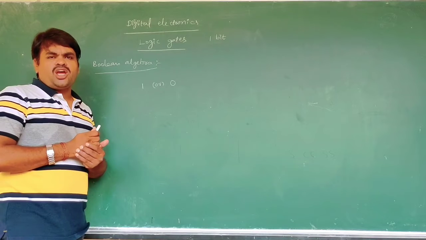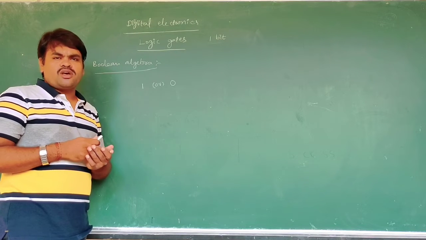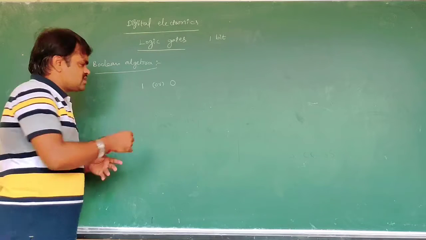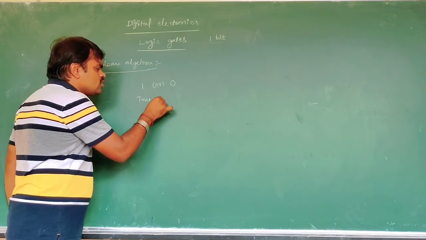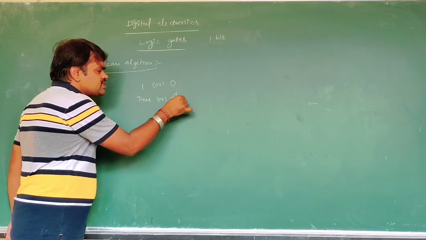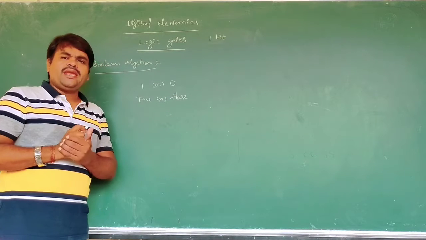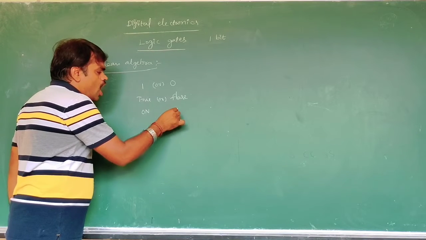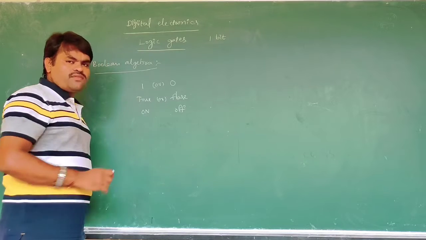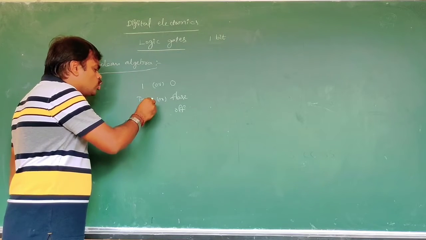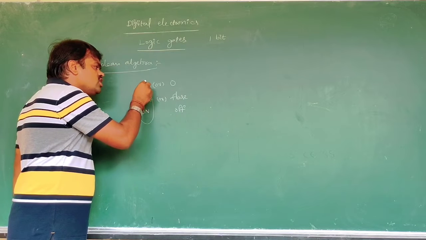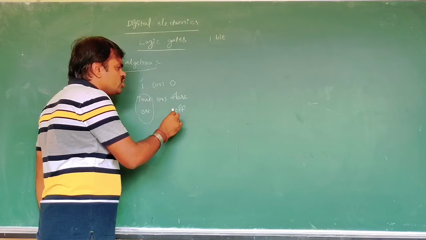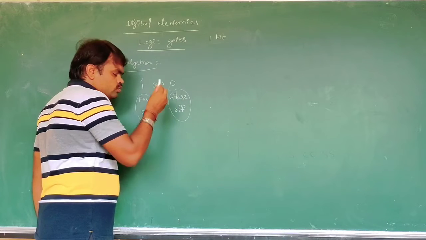In Boolean algebra, it can have two logic variables, that is we call true or false. But in the electronic circuit, on or off states. That means true or on is denoted by logic 1 and false or off is denoted by 0.